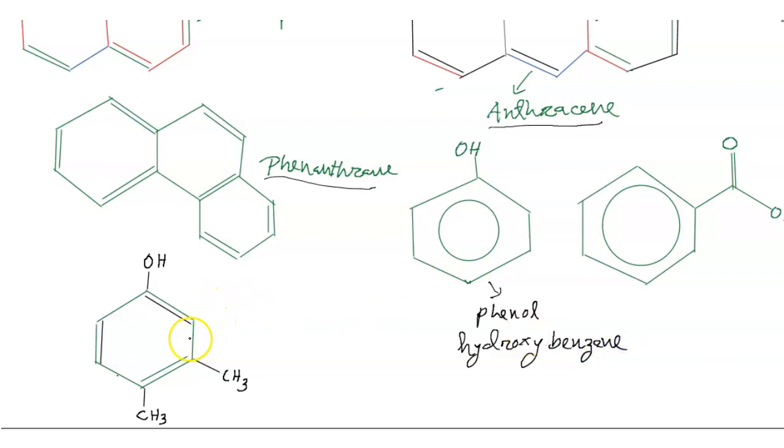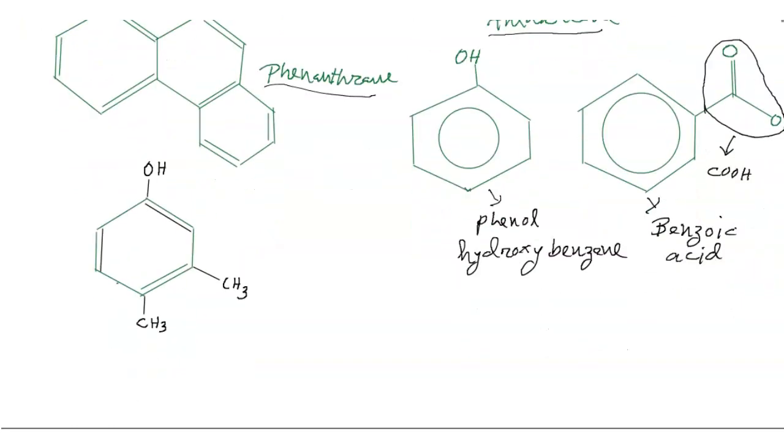This is called benzol. This diagram is called benzoic acid. This is COOH.